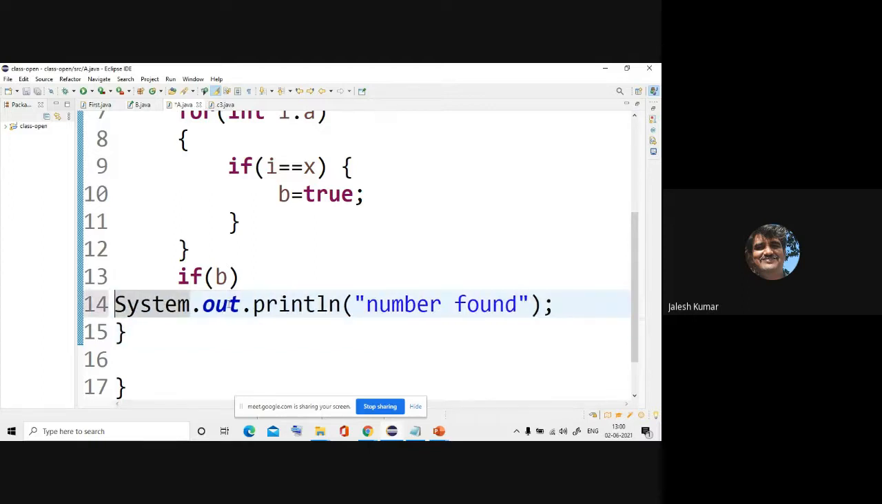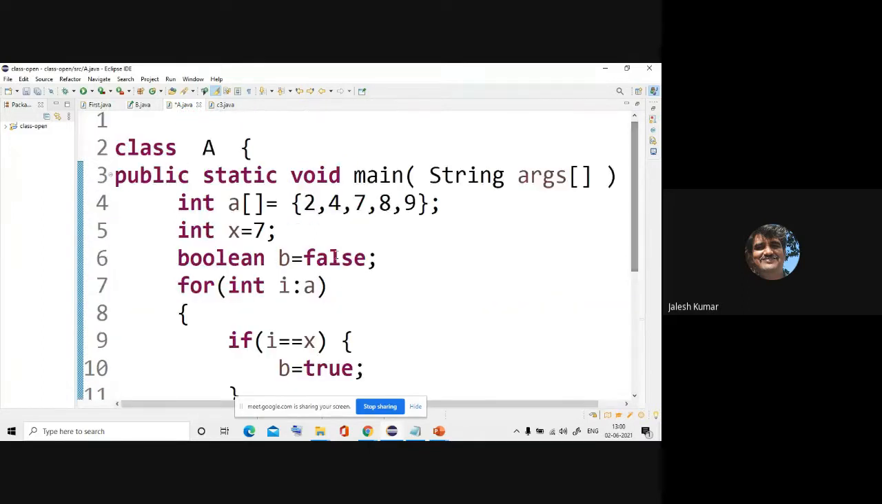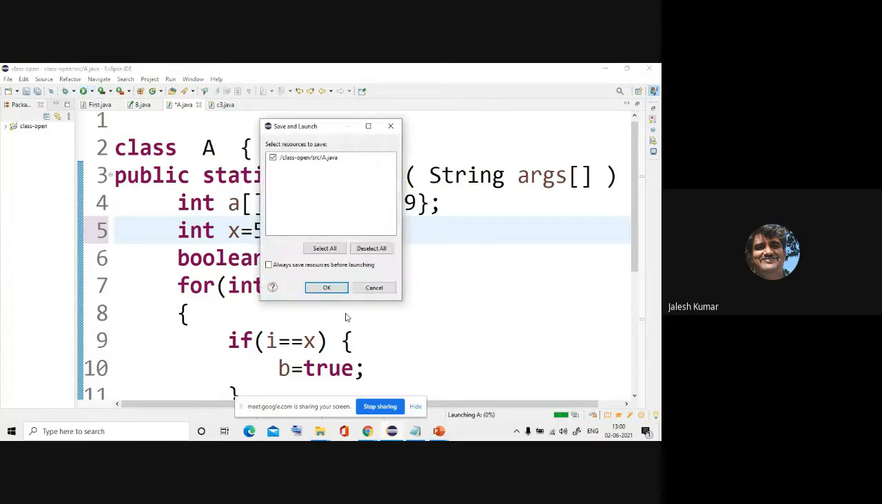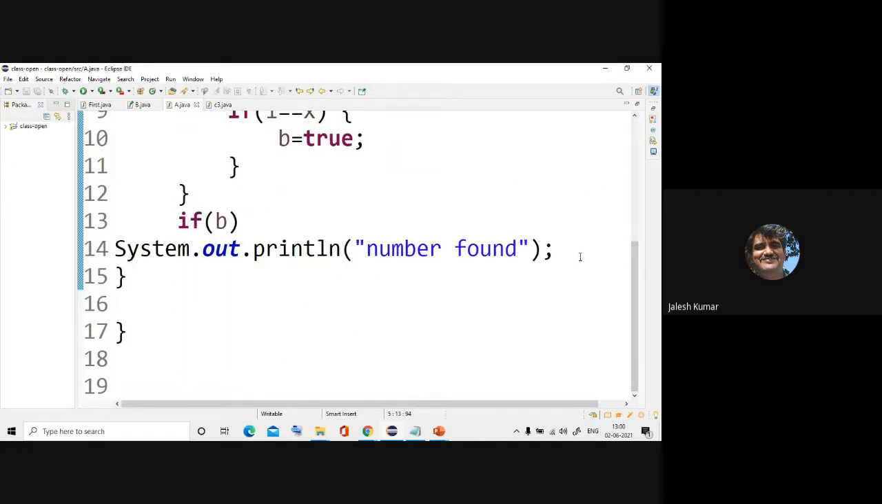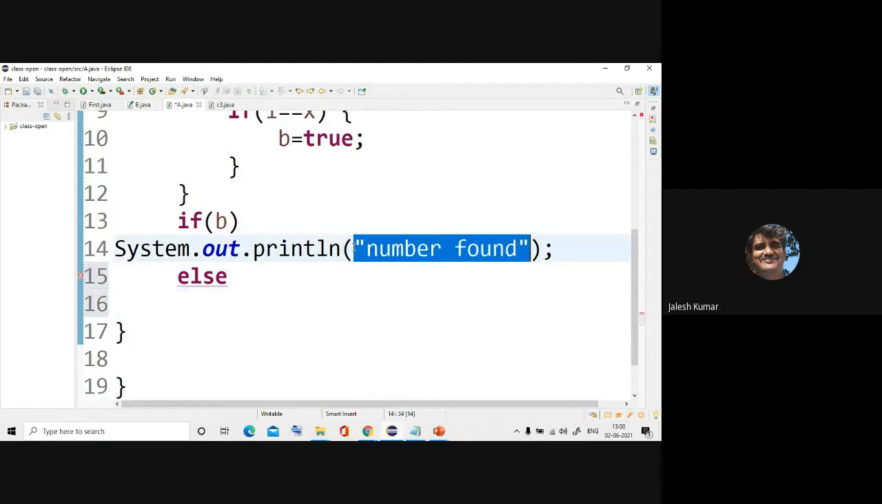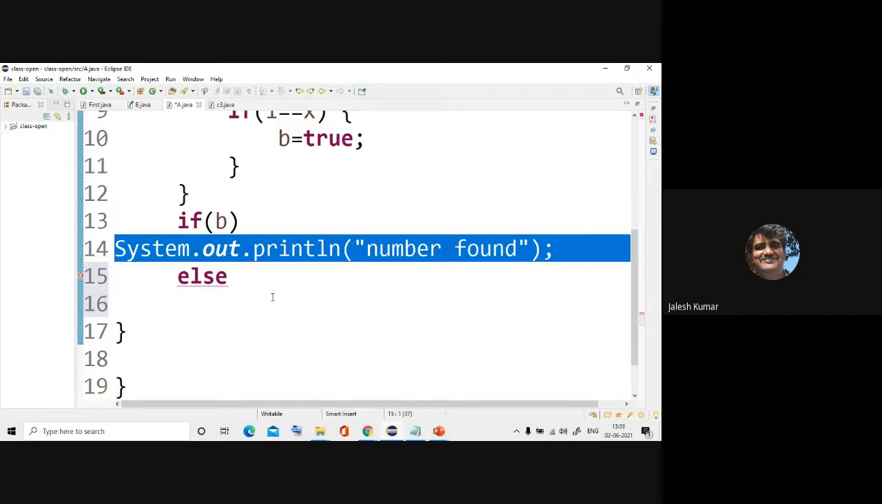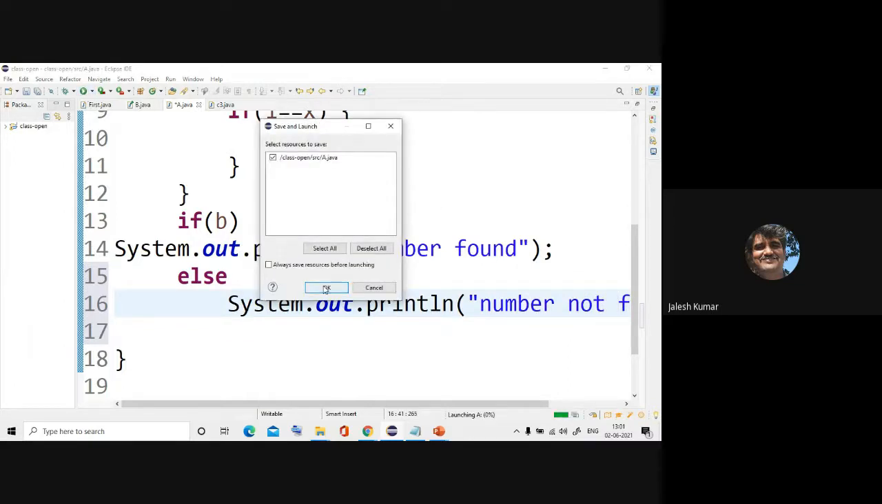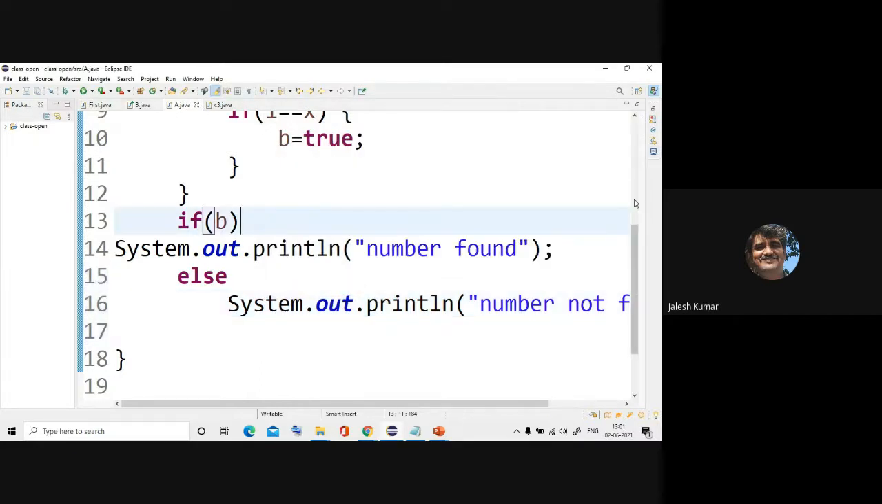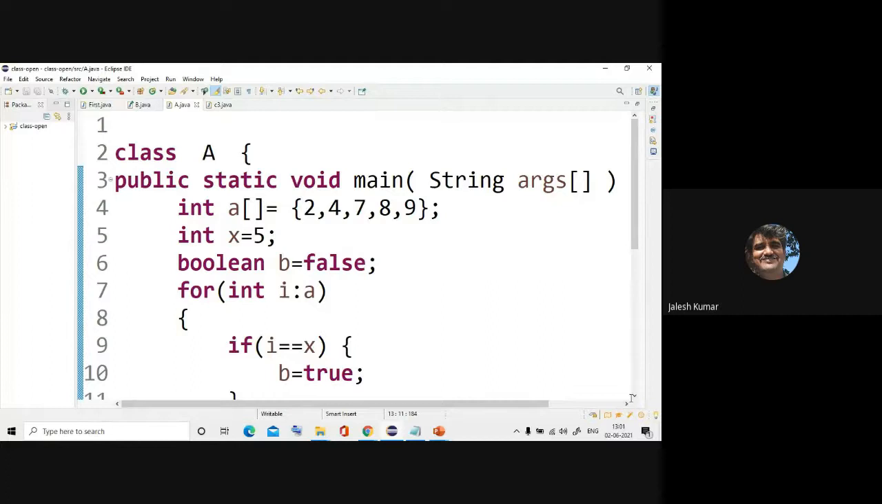If instead of 7, I give any number which is not in this loop, then what happens? If I give 5, nothing happens, because we have not handled that, is it not? Then you have to write else, and tell that if that is not the case, number not found. Same thing, if I write it here, I will get the output number not found. So this is how to use this particular for each.